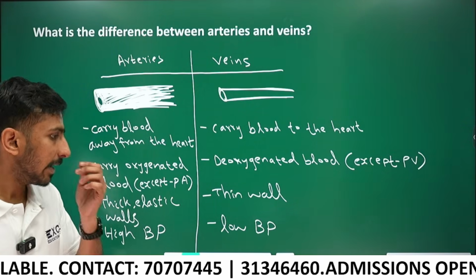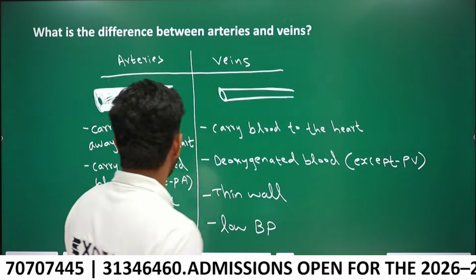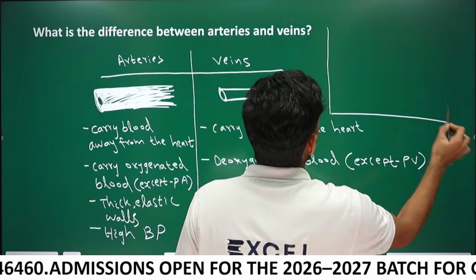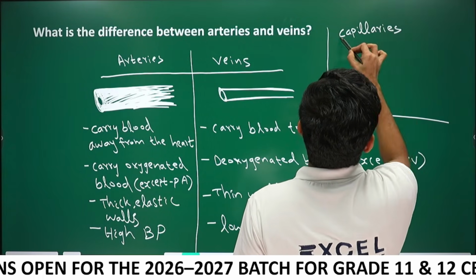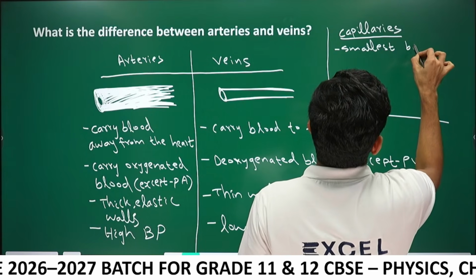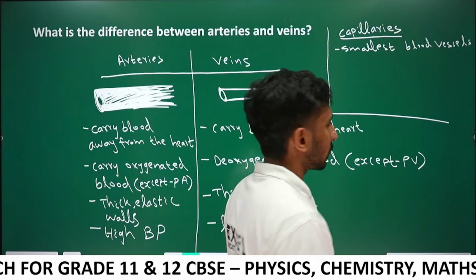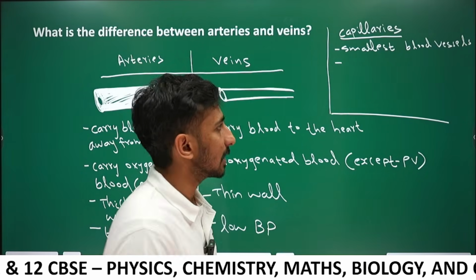In addition to that, let's see about capillaries also. I will write about capillaries here. Capillaries are the smallest blood vessels, and they have the size of a cell.